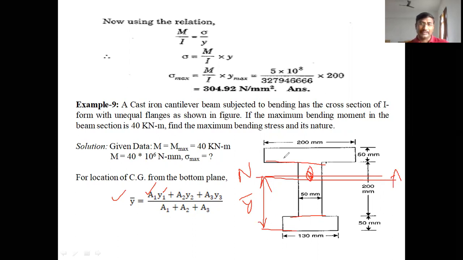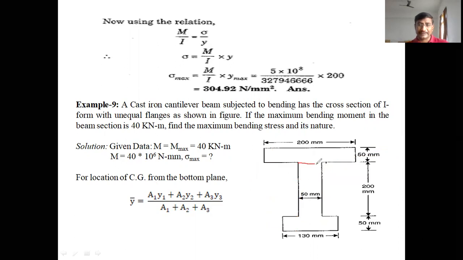For example, let us take this as area 1. What is the center of gravity of this area? It is exactly at the center. The total thickness is 50, so from the top layer to the center of gravity is 25 mm.